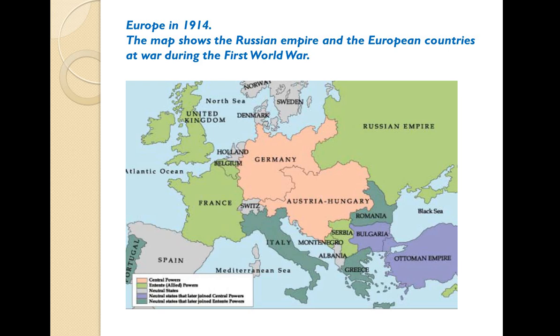All the other places, the neutral states, are in light gray color. Central power is in pink color. We will see about this map later. So this is the total Russian Empire and also the European countries which were at war during the First World War.